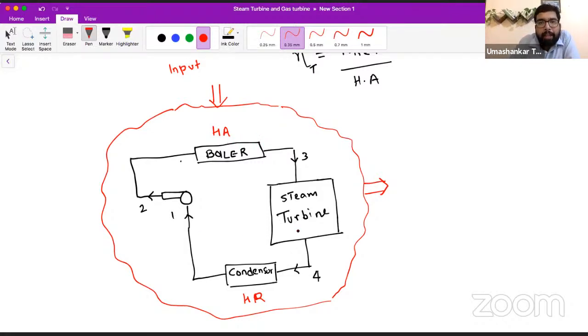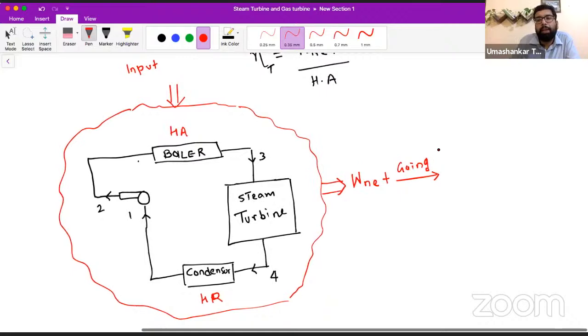If I see the system as a whole, we are getting some work net out of this cycle. And this work net, when converted to power, is going to some generator.